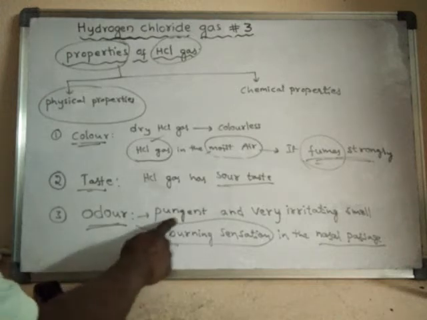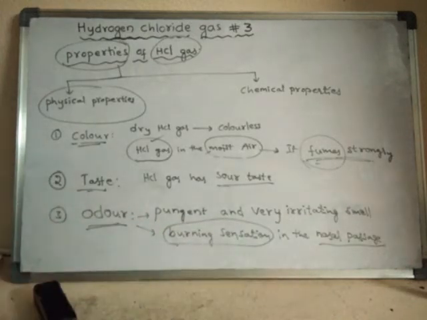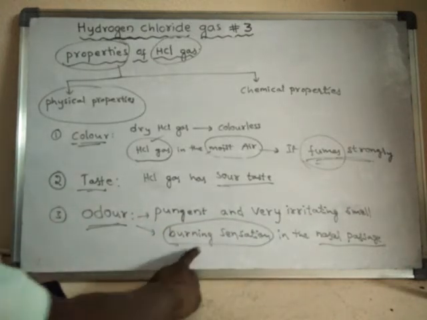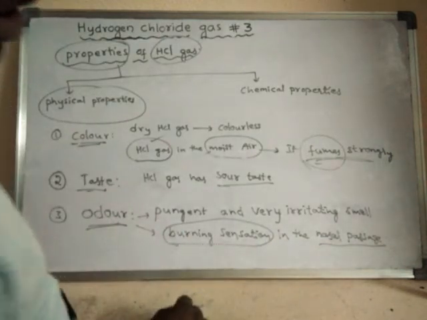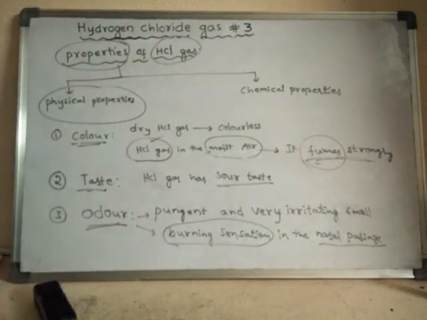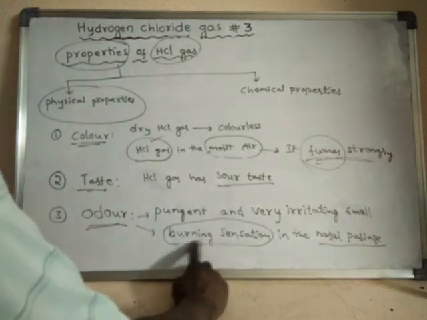You feel a pungent and very irritating smell, and you will get a burning sensation in the nasal passage. That means inside the nose, the passage starting from the nose to the lungs. That is where you will feel the burning sensation.